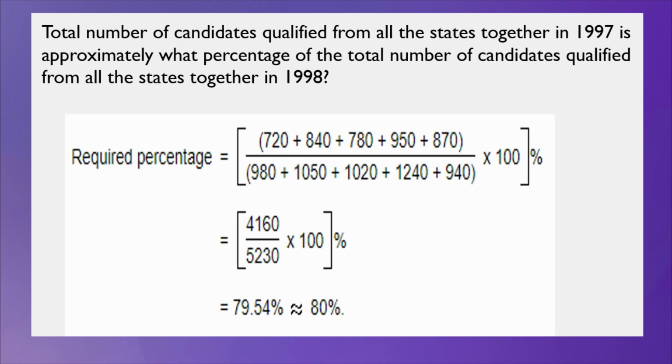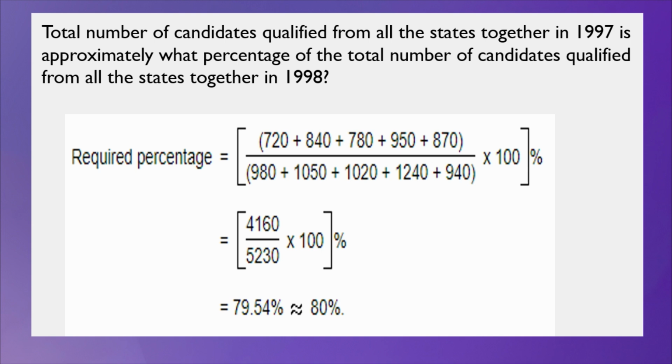The question is: the total number of candidates qualified from all the states together in 1997 is approximately what percentage of the total number of candidates qualified from all the states together in 1998?